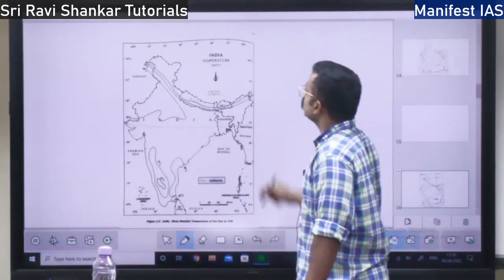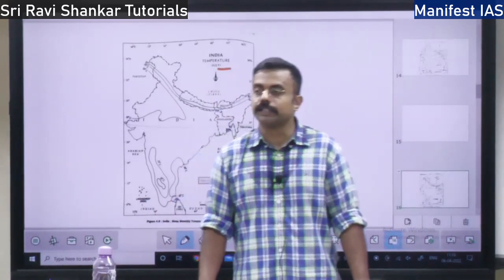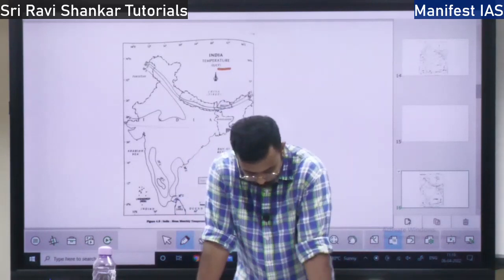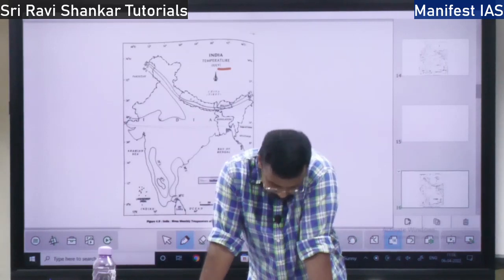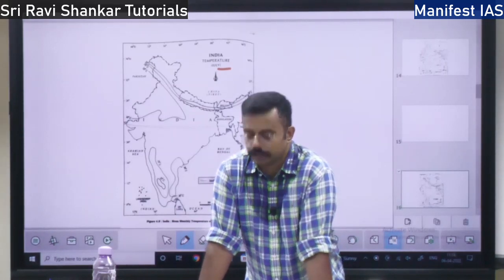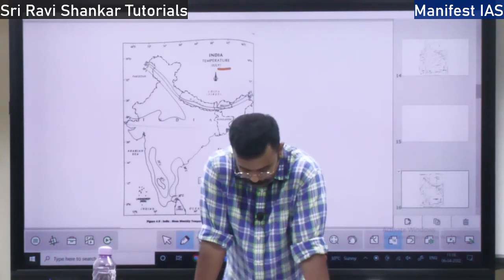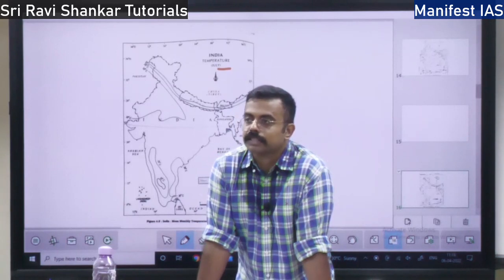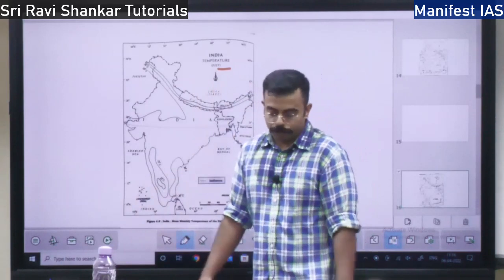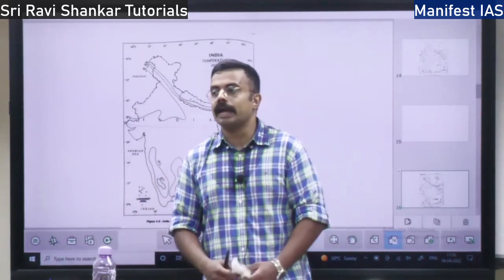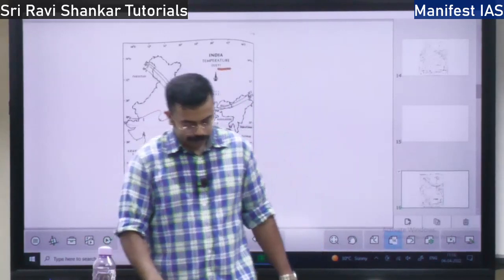That is the winter month. Next, the month of July, that is the hot weather season. What will be the rainfall distribution during the hot weather season? During the hot weather season, the sun will be over the Tropic of Cancer. From March, the sun will start moving towards the Tropic of Cancer. So April, May and June are the hottest months over the North Indian region.